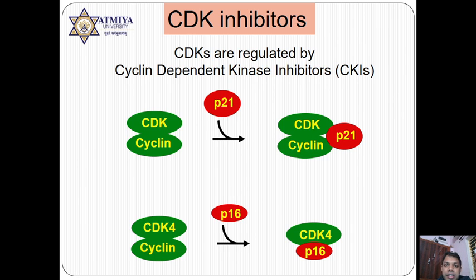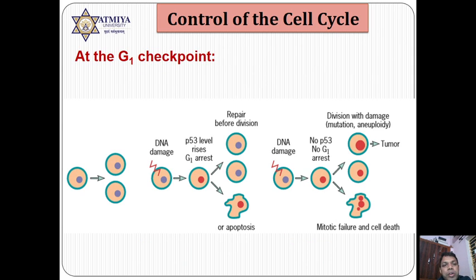See, this CDK inhibitor is basically inhibiting the CDK cyclin combinations like CDK2, CDK1, CDK6. These all are playing important roles. First, I am going to talk regarding the control of the G1 checkpoint. Suppose DNA is damaged. After damage of DNA, checkpoint proteins are activated.